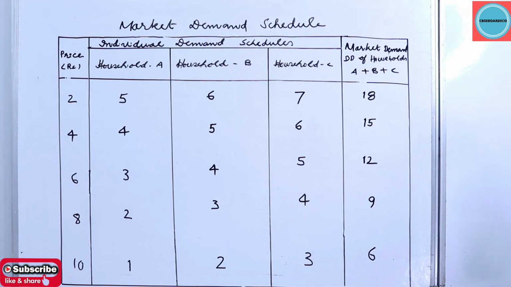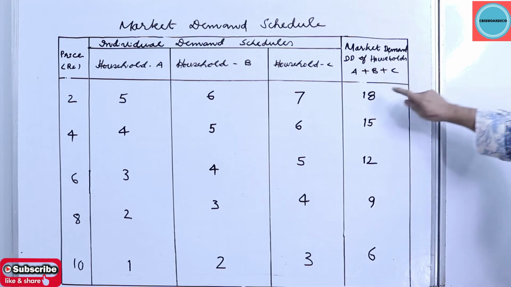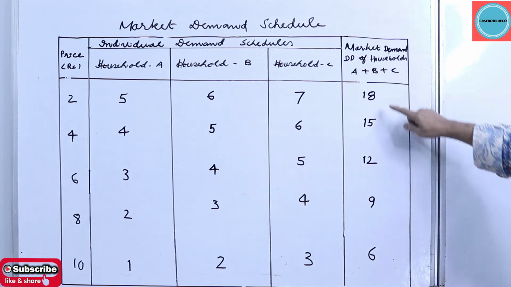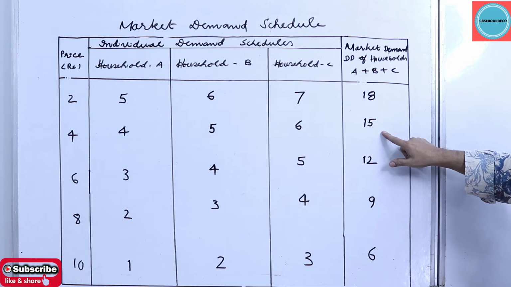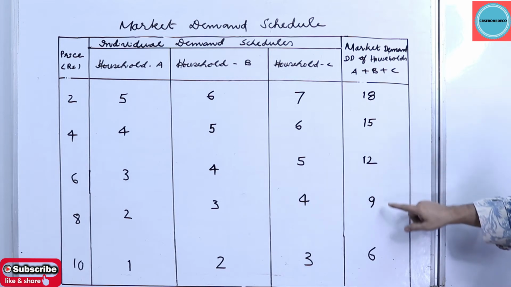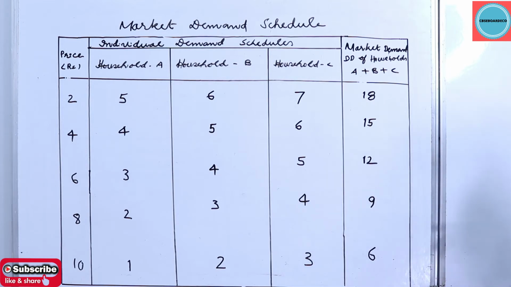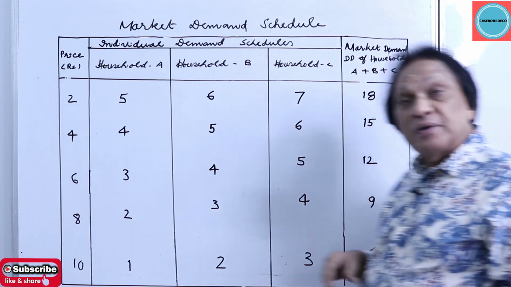So as the price is increasing in the market also, 2, 4, 6, 8, 10, the quantity demanded by all the consumers in the market is 18 at rupees 2, 15 at rupees 4, it has come down, at rupees 6, 12, at rupees 8, 9, 6. So market demand also exhibits the same relationship, that is the inverse relationship between price and quantity demanded. The price is increasing, quantity demanded is coming down. As the price is decreasing, quantity demanded is coming up. So here you got it.